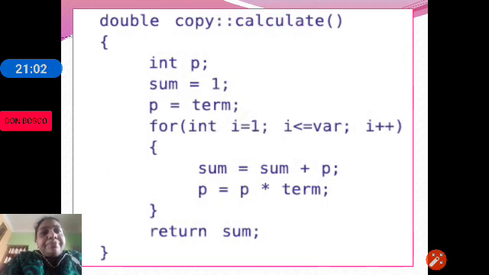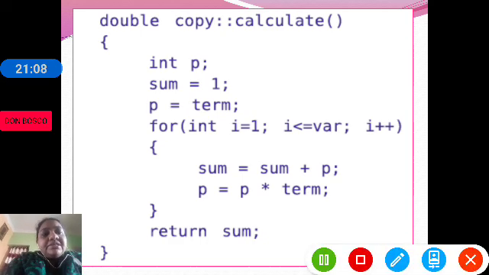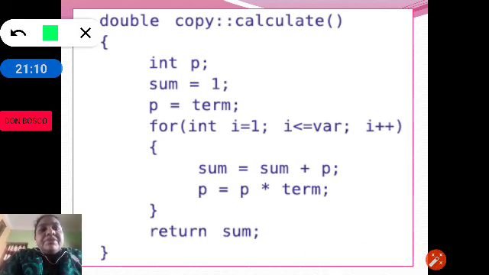Here we have double calculate. So we are calculating the series here. Sum is equal to 1 because the series starts with 1 plus x. P is equal to term. Term, we are accepting how many terms? N, that is the number of terms.